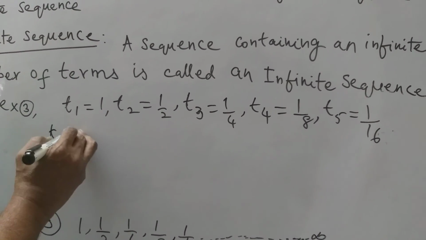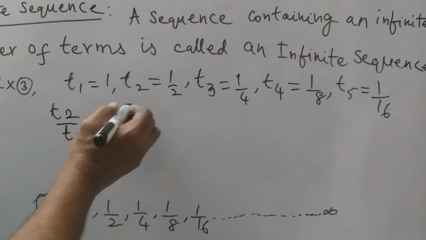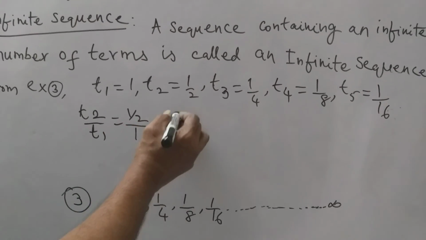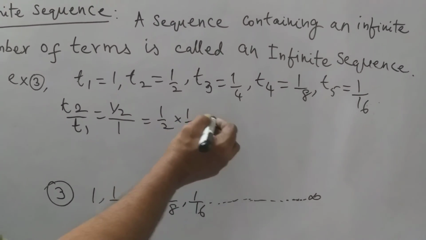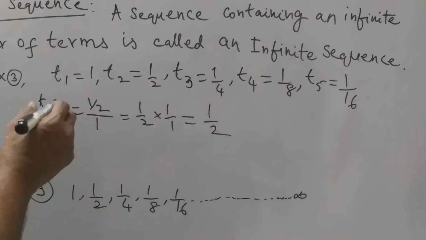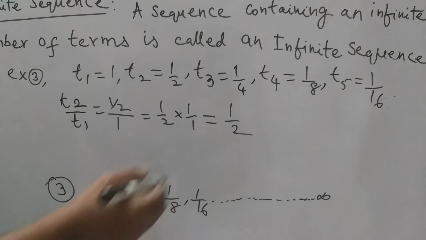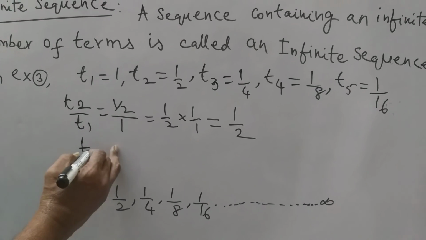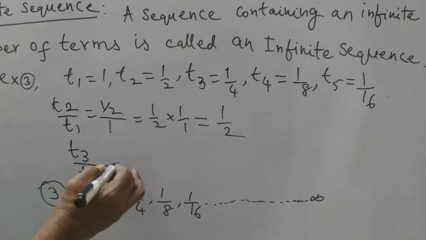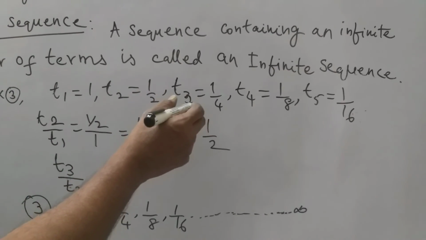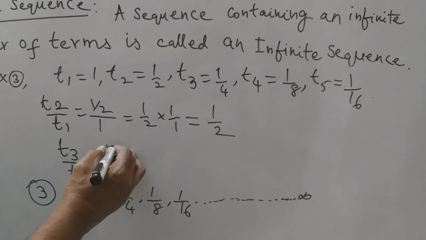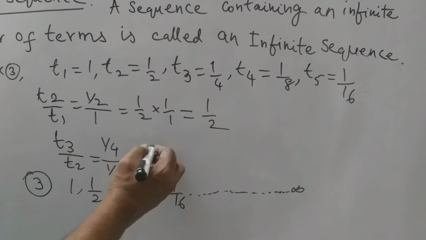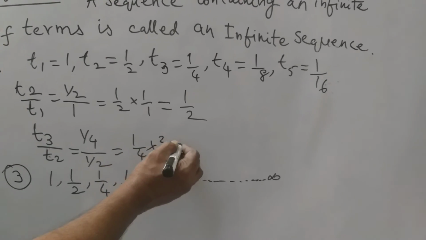So t2 by t1 is equal to second term 1 by 2 by first term 1, that is 1 by 2 into 1 by 1, equal to 1 by 2. And t3 by t2: the third term is 1 by 4, the second term is 1 by 2. So 1 by 4 divided by 1 by 2 is 1 by 4 into 2 by 1, which is also 1 by 2.